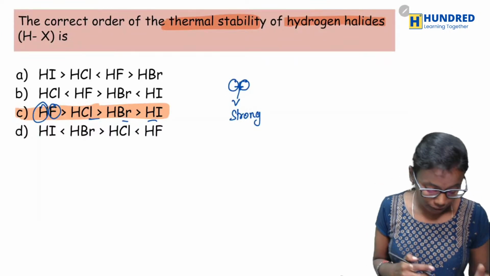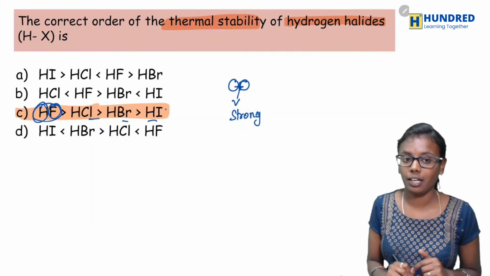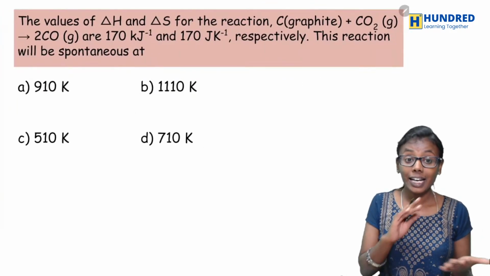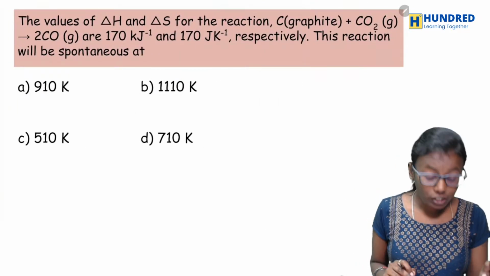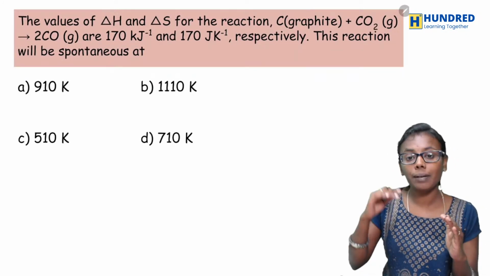So which one will be thermally stable? HF will be more thermally stable compared to HI, right? So option C is the correct answer. Very good. And the next question is, the values of delta H and delta S for the reaction carbon plus carbon